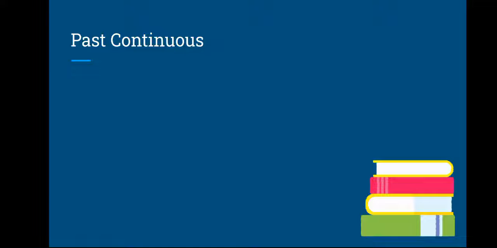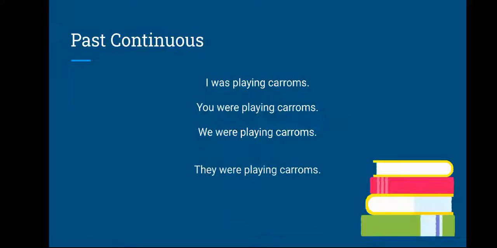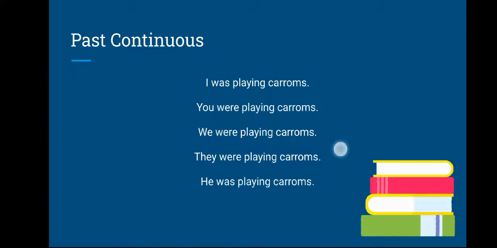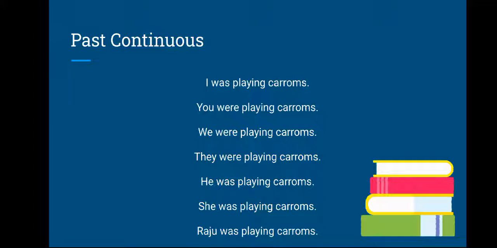Past continuous. When do we use this tense? Past going on actions. We use this tense for the past going on actions. So let us learn the sentence structures, what be forms to be added and what verb to be added to form the sentence. I was playing caroms. You were playing caroms. We were playing caroms. They were playing caroms. He was playing caroms. She was playing caroms. Raju was playing caroms.